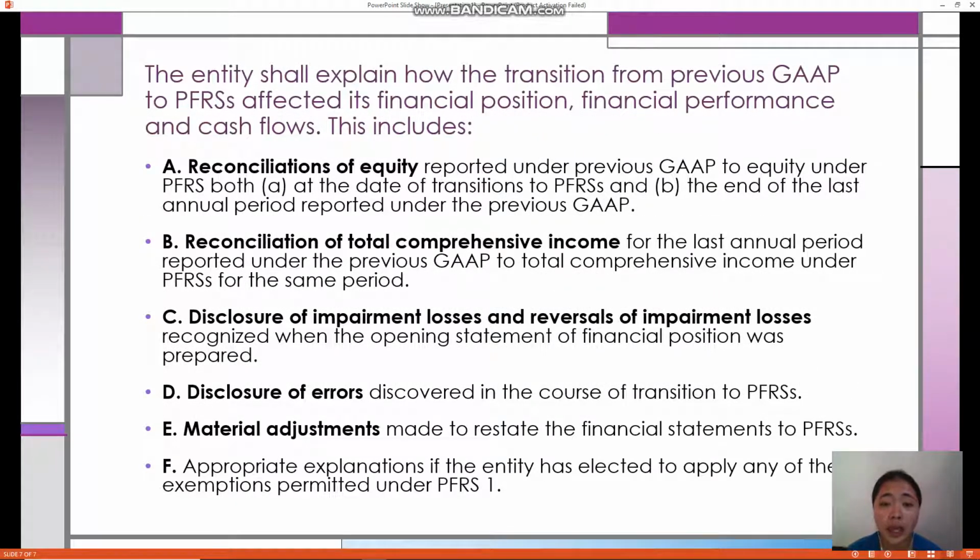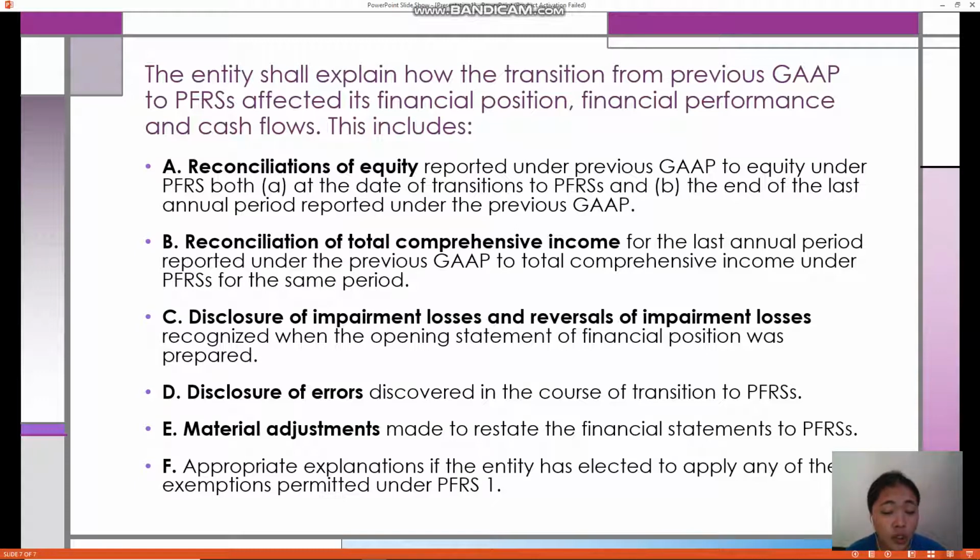The entity shall explain how the transition from previous GAAP to PFRS affected its financial position, financial performance, and cash flows. This includes, first, the reconciliations of equity reported under previous GAAP to equity under PFRS both at the date of transition to PFRS and at the end of the last annual period reported under the previous GAAP. B is the reconciliation of total comprehensive income for the last annual period reported under the previous GAAP to total comprehensive income under PFRS for the same period.